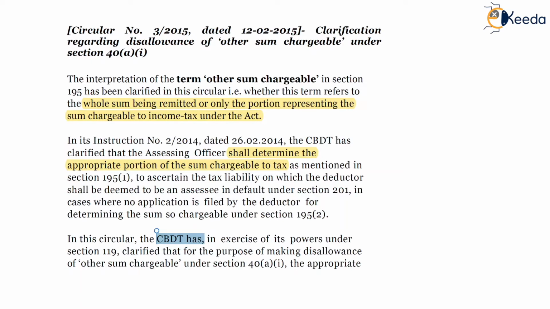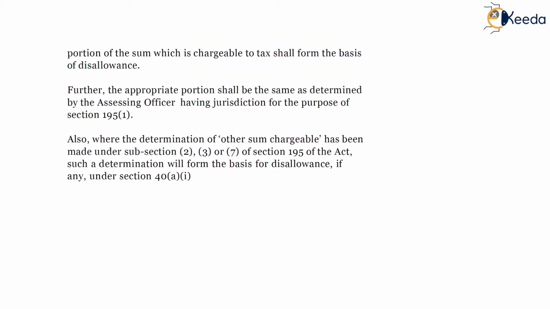The CBDT has, in exercise of its power under section 119, clarified that for the purpose of making disallowance of any other sum chargeable under section 40A1, the appropriate portion of the sum which is chargeable to tax shall form the basis of disallowance.